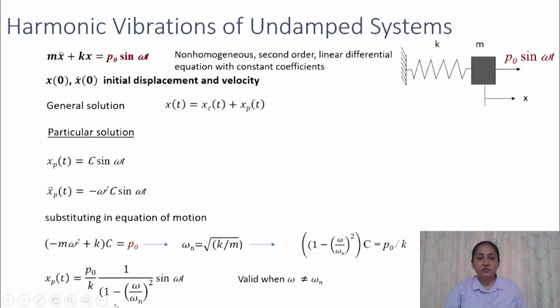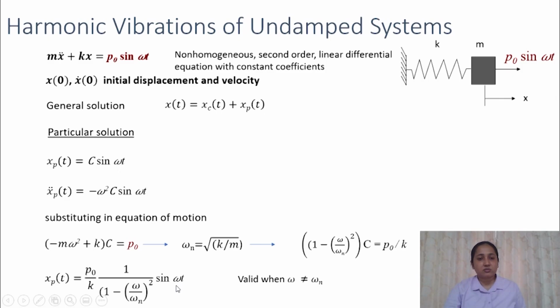Our denominator will be 1 minus 1 is equal to 0. So this is not defined at omega is equal to omega n. So we have to find another solution for the condition when omega is equal to omega n. That we will do later.